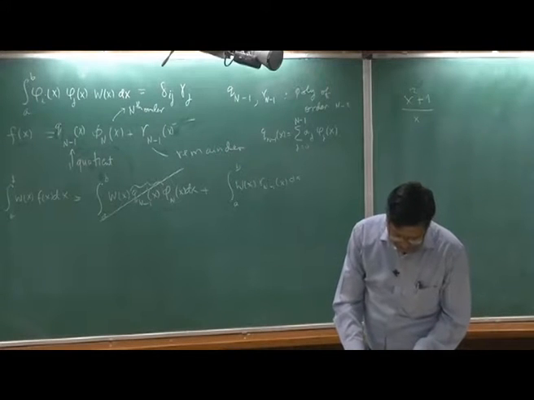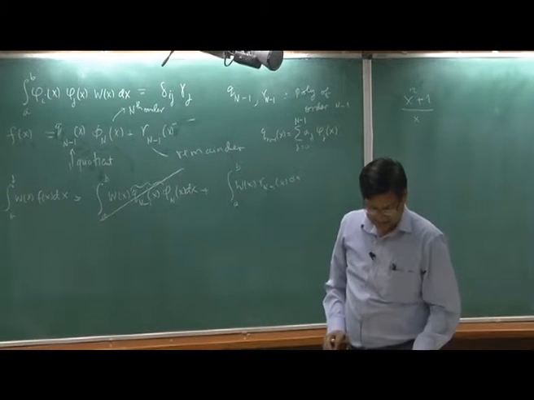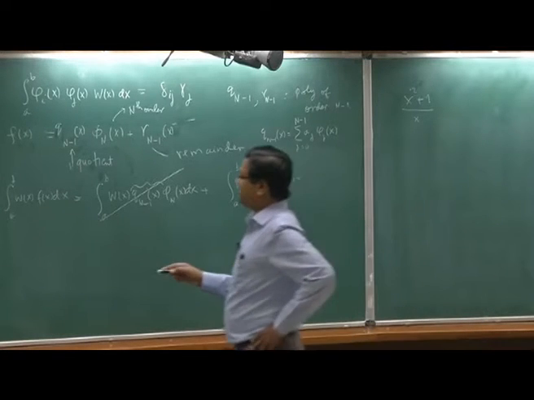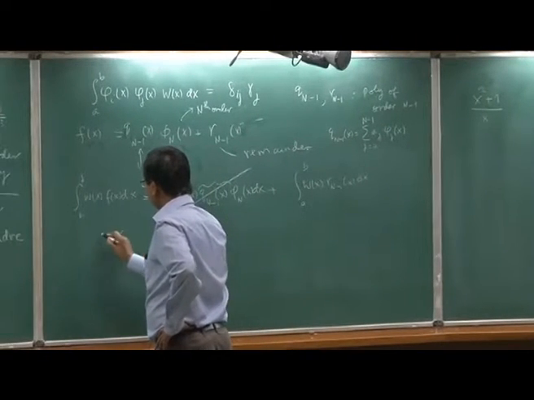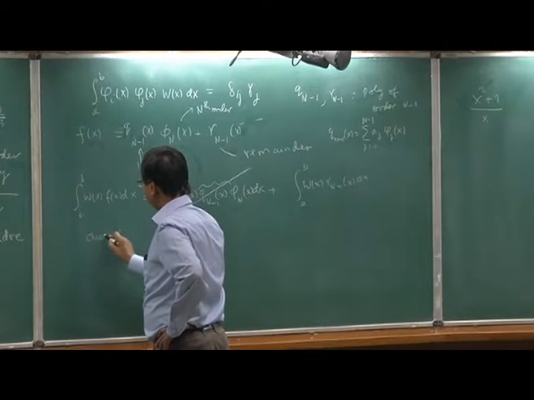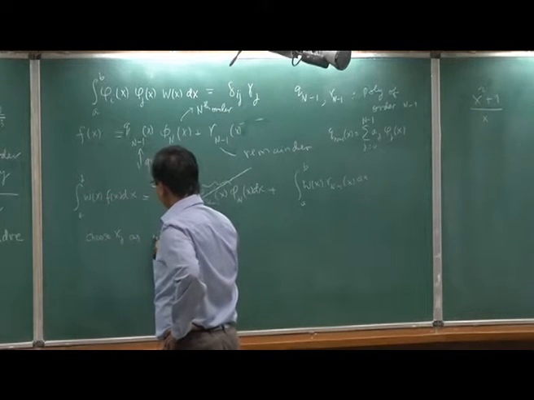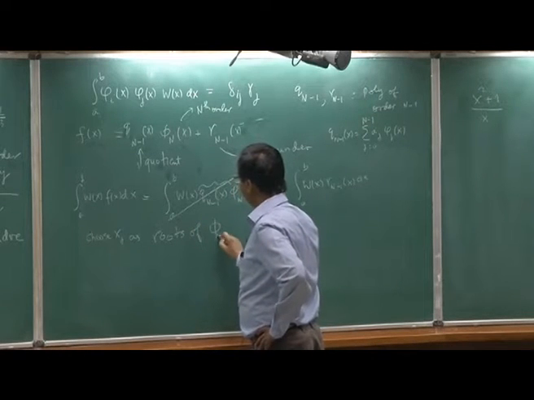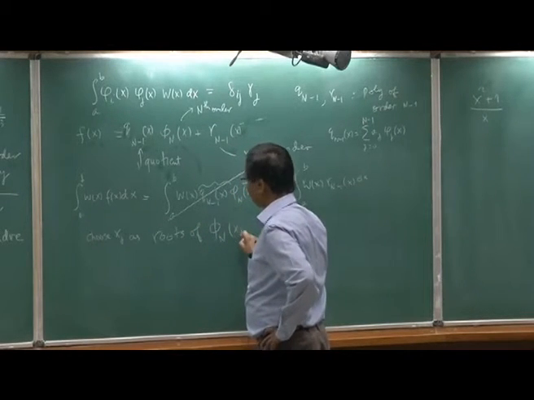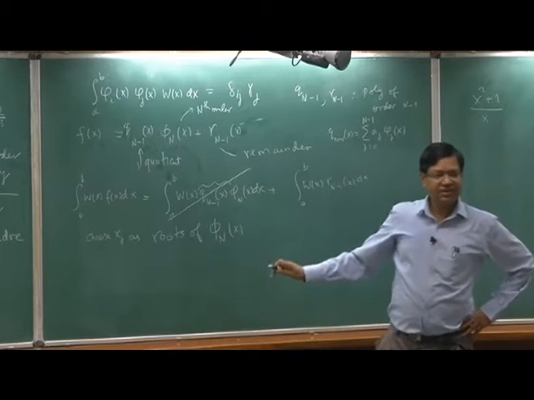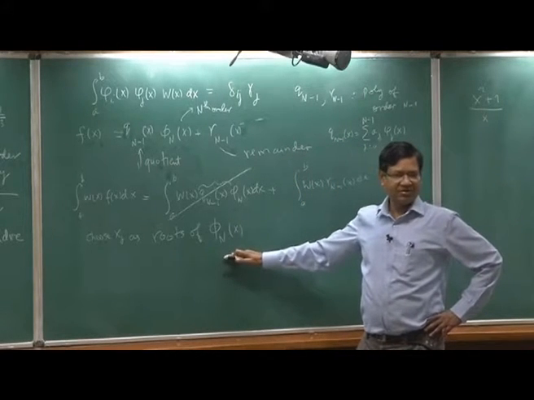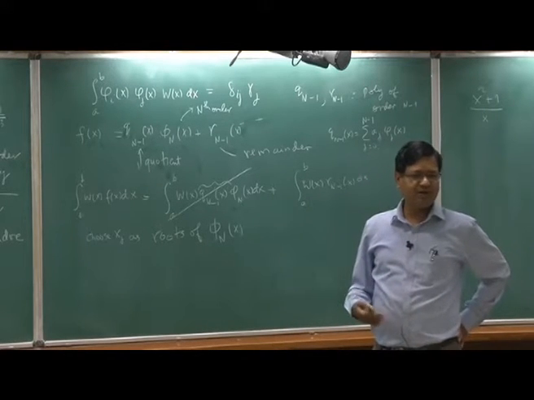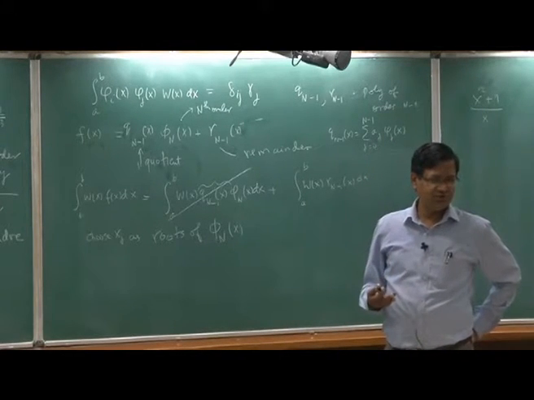Now the next part, so step 2 starts: which x_j should I choose. You should choose x_j as roots of phi_n(x). So it is an nth order polynomial, so it will have n roots, like x squared minus 1 has 2 roots.